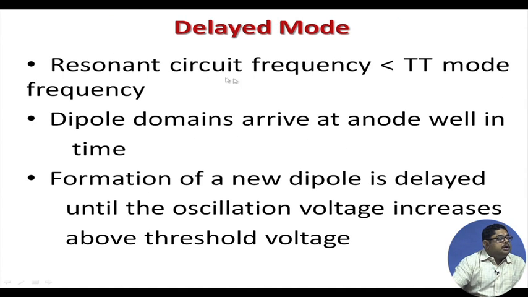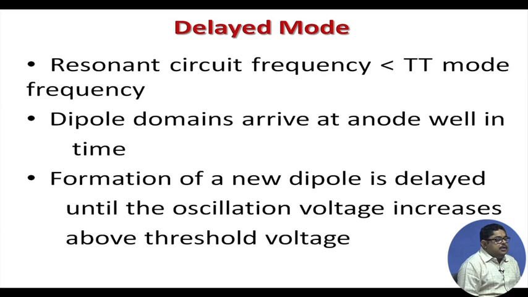Then delayed mode, where the resonant circuit frequency is less than TT mode. The other option, that in quench domain mode the resonant frequency is slightly higher than TT mode, here it is slightly lower. So, dipole domains arrive at the anode well in time, then they will have to wait, because the formation of a new dipole is delayed until the oscillation voltage increases above the threshold voltage.